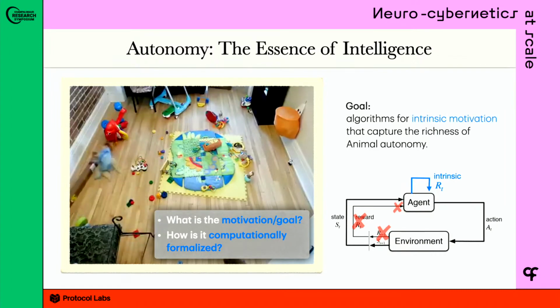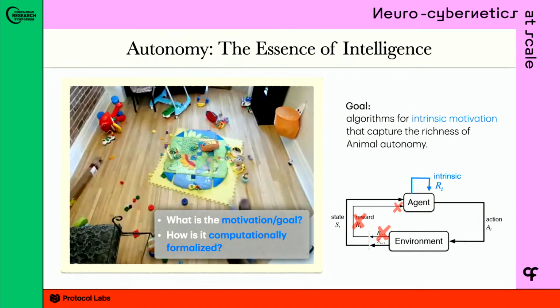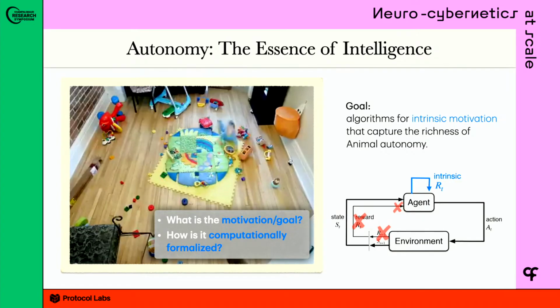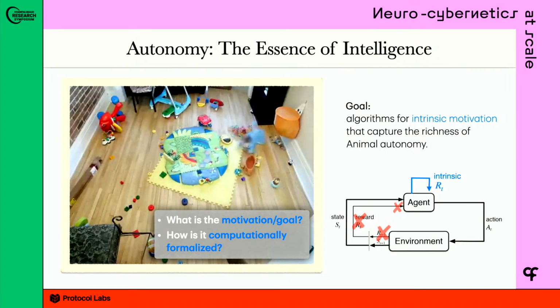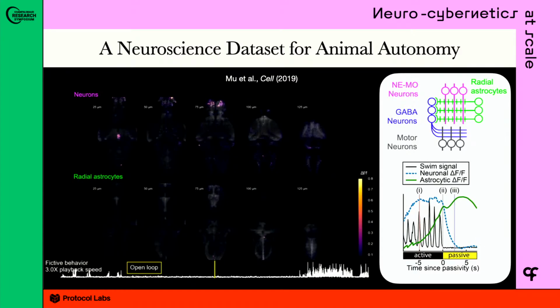And so my goal today and the goal of my research is trying to understand what are the mechanisms for intrinsic motivation that actually capture the diverse repertoire of animal autonomy? This animal autonomy is very rich and goes far beyond any specific task dependent or expert behaviors. So to do that, we need a data set for that. We need to evaluate and benchmark this on real animal data if we want to study animal autonomy. And it turns out that those kind of data sets are few and far between. So we're really fortunate to work with this data set from Misha Aren's group, who is here with us.